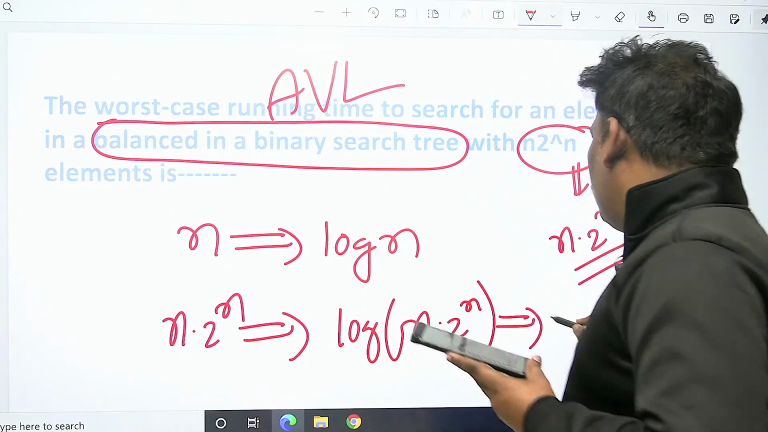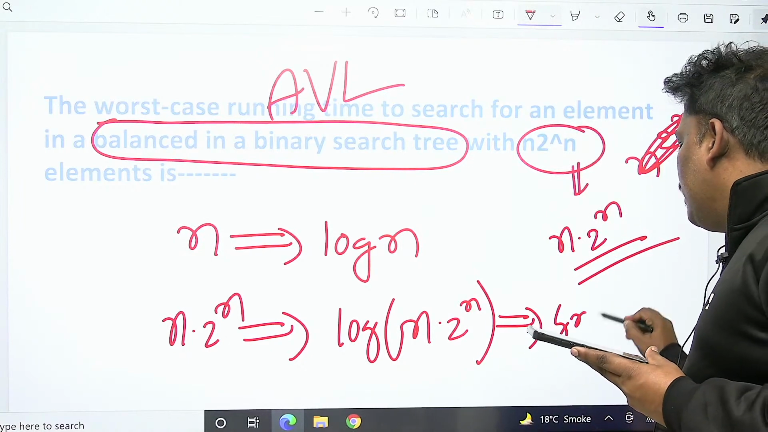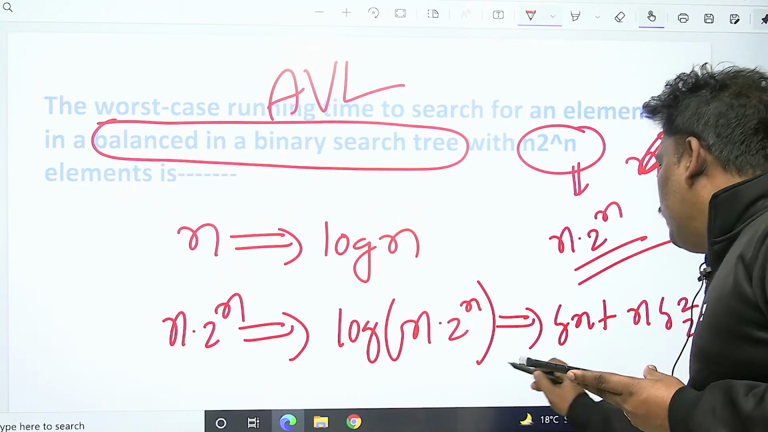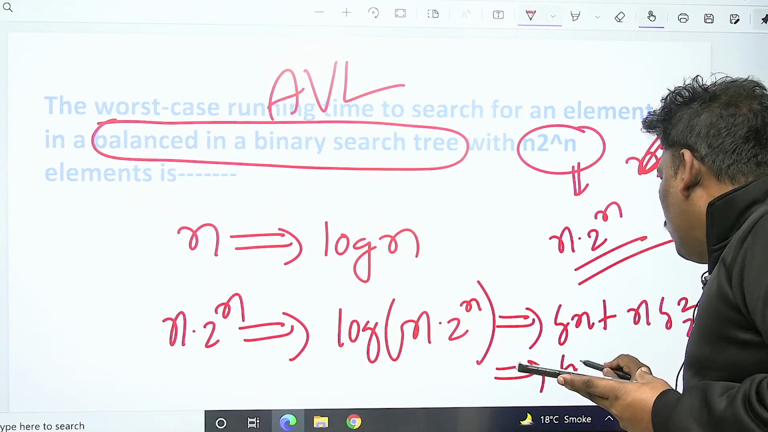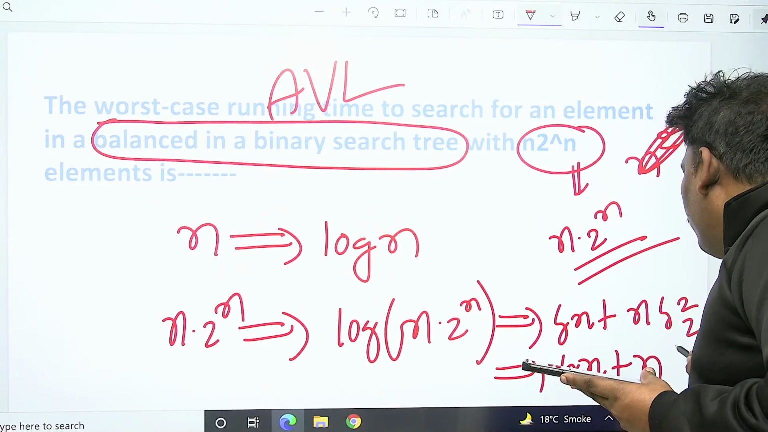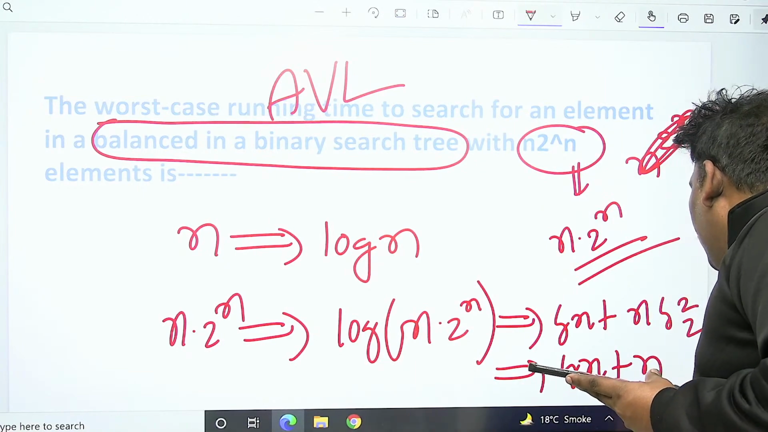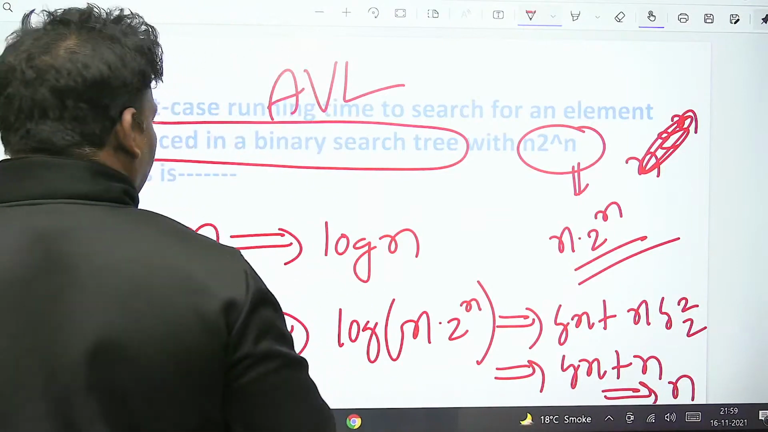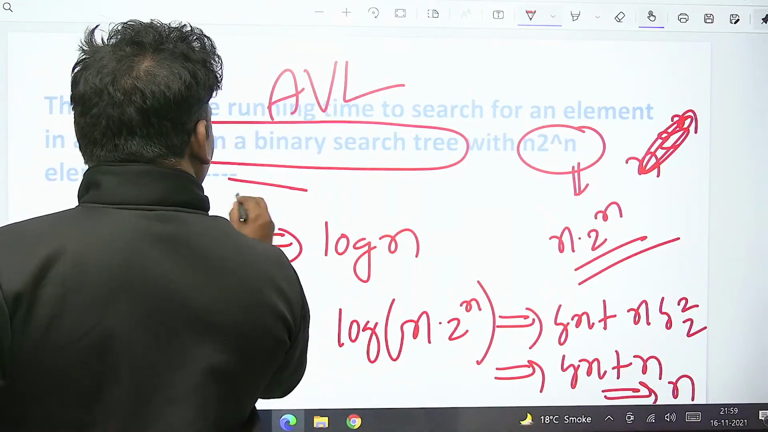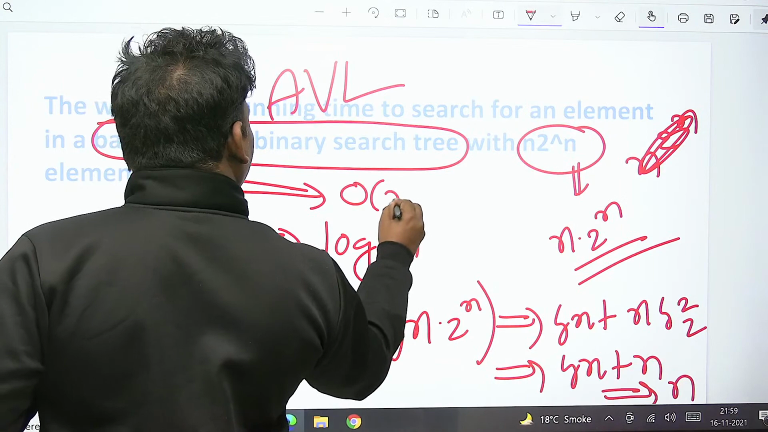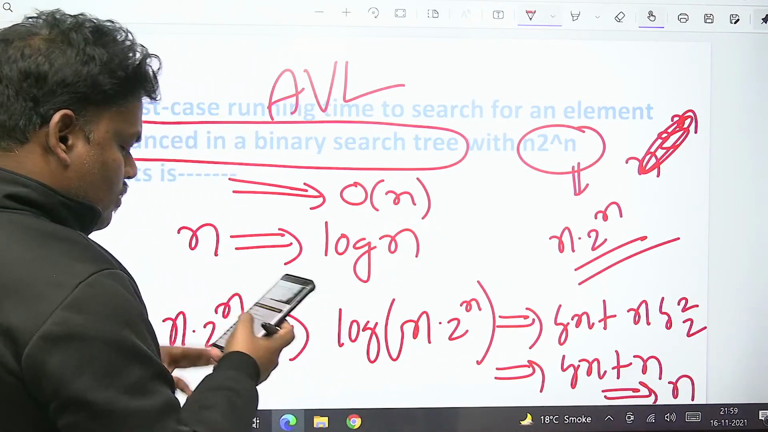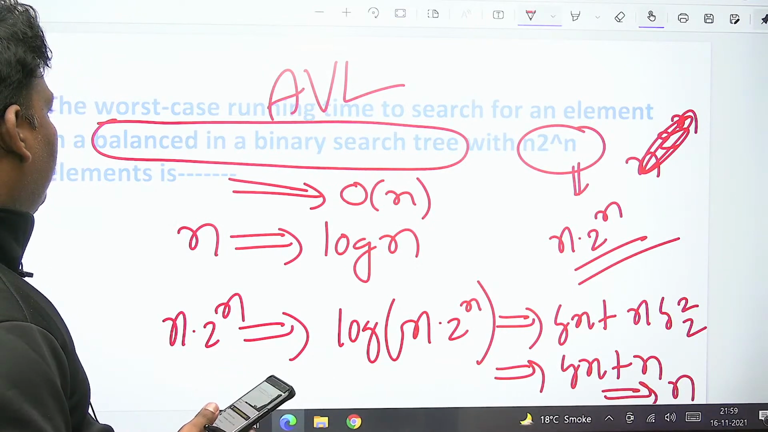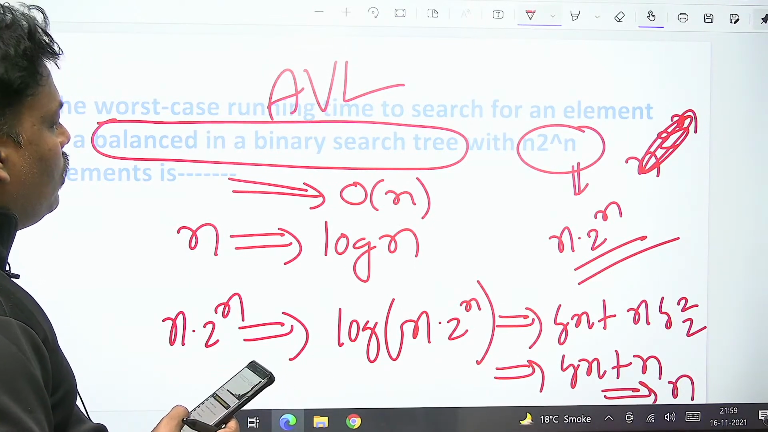which by the log formula goes to log n plus n log 2 base 2, which goes to log n plus n, which goes to n. Check here, right? Answer is n. N elements, log n, I know.